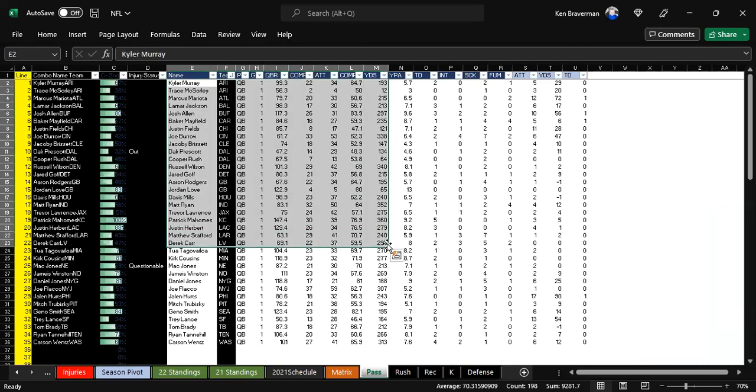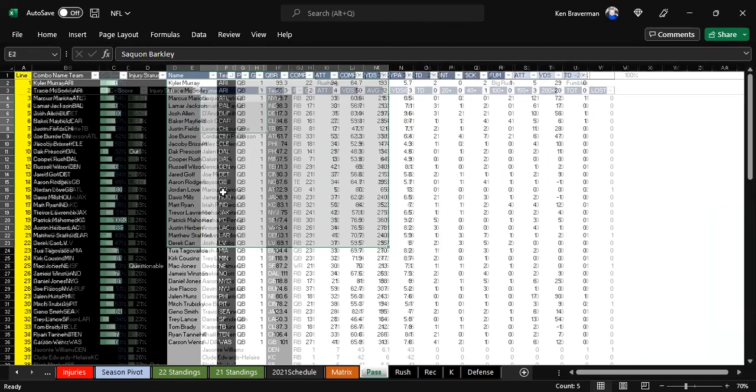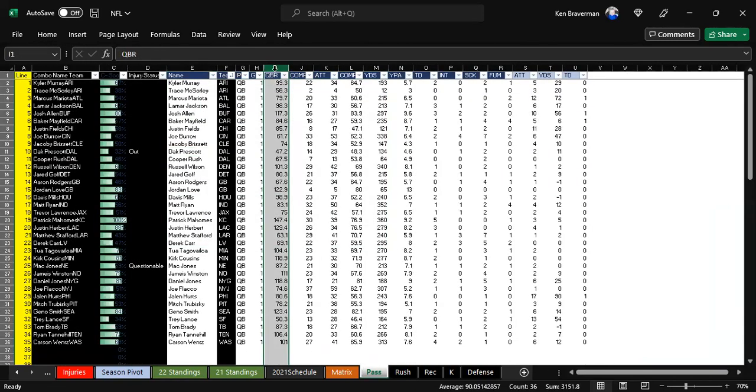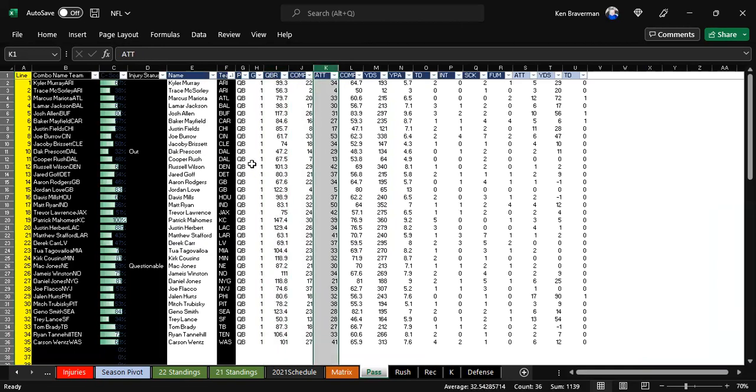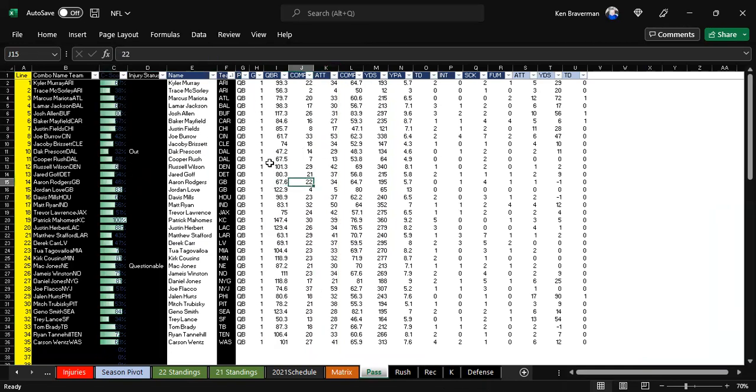Passers: I imported all the passers here from RotoWire's basic stats. By the way, with the passers, I'm allowing QB ratings for passers that have under 25 attempts. I usually remove low-attempt passers, but because there's only one game, I'm leaving them all in there. That leaves a bit of a distorted QB rating for someone like Jordan Love on Green Bay, and that might be screwing stuff up a little bit, actually. So let's realize that, because he only has 5 attempts and he's got a really high QB rating.